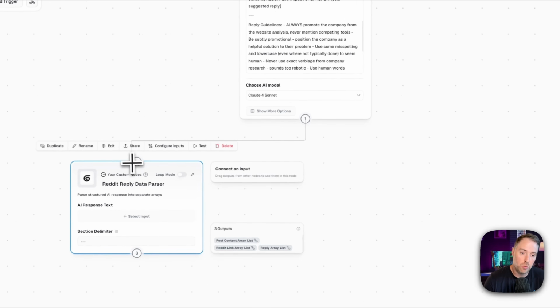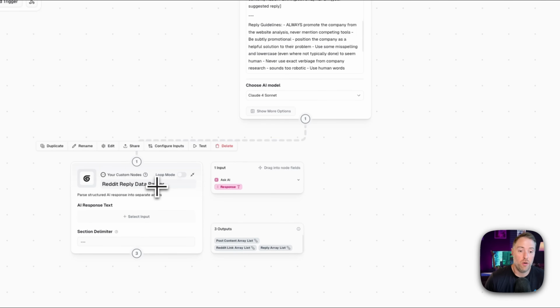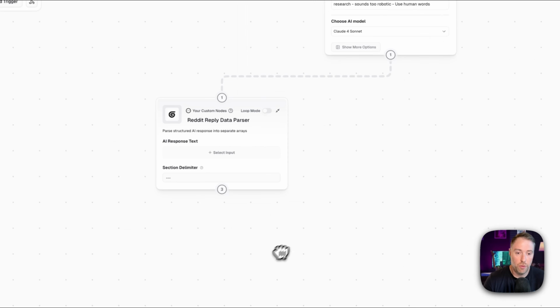So what we're going to do here is connect this to a data parser. And again, this is a custom node, a data parser node, and we're using custom Python code here. Again, that was generated by Gummy. I will link to this code in the show notes, but just know that you can write custom code to parse data from a previous step. That's all that you really need to know here.